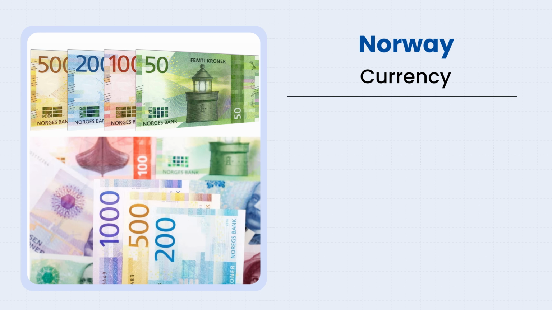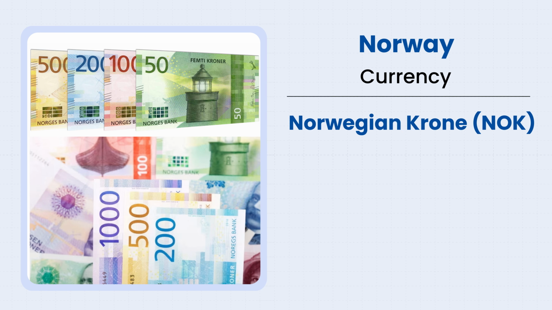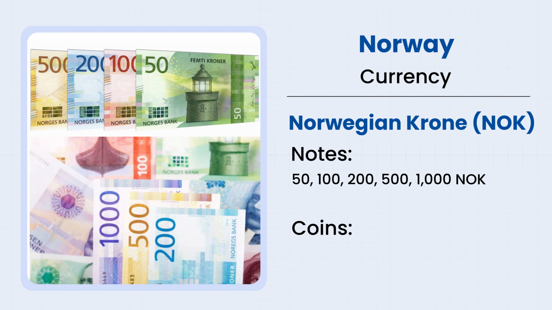In Norway, the currency is the Norwegian krone, which includes 5 banknotes with values of 50, 100, 200, 500, and 1,000 Norwegian krone. It also has 4 coins, with values of 1, 5, 10, and 20 Norwegian krone.